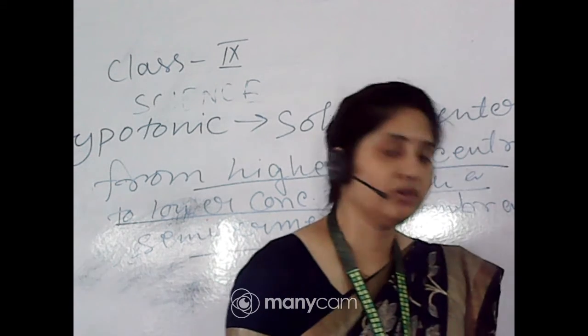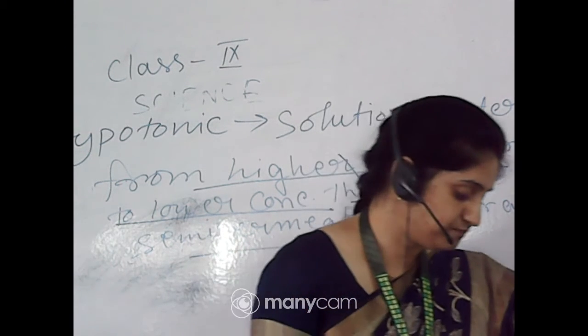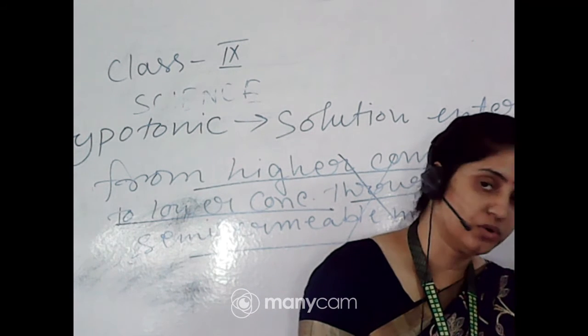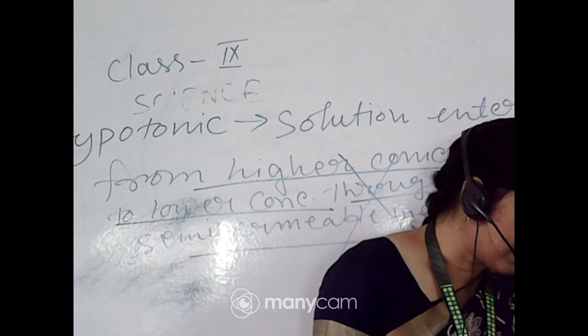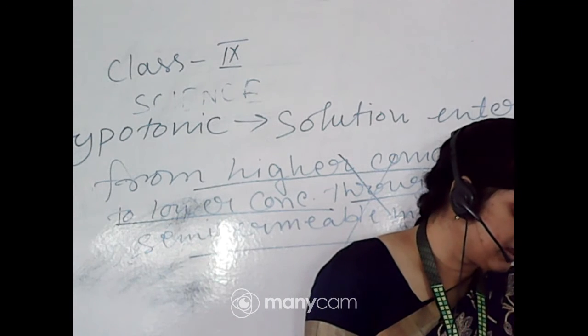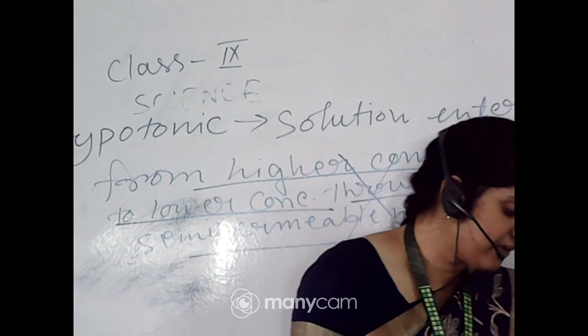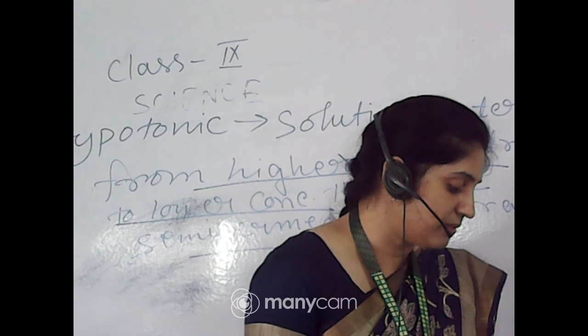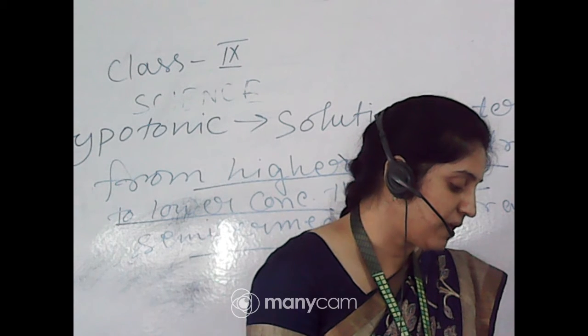Such a solution is known as a hypertonic solution. Again, water crosses the cell membrane in both directions, but this time more water leaves the cell than enters it. Therefore the cell will shrink. Thus osmosis is a special case of diffusion through a selectively permeable membrane.